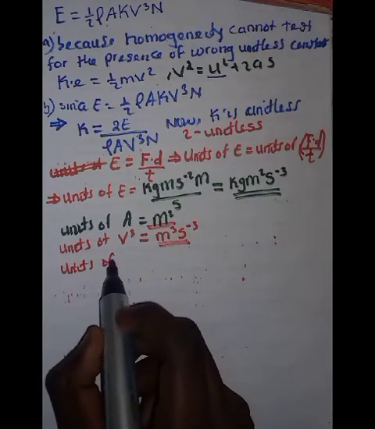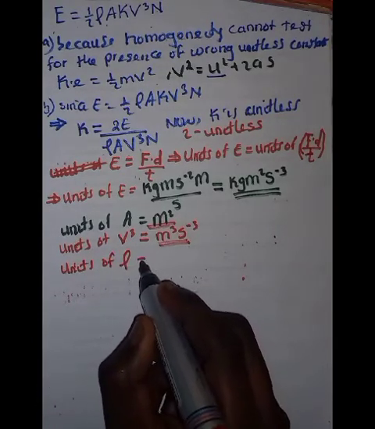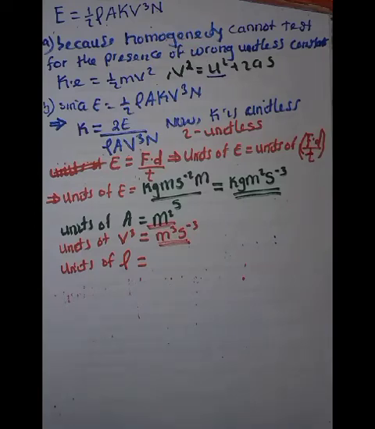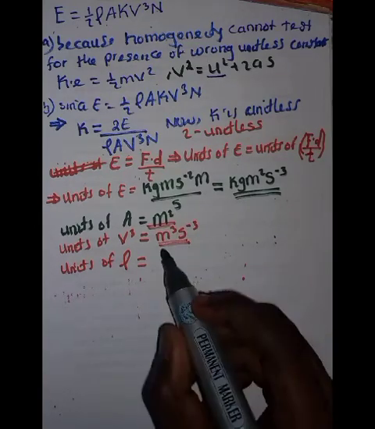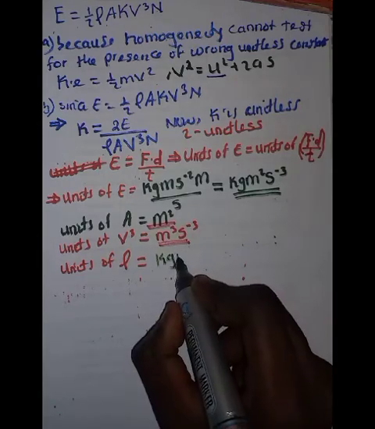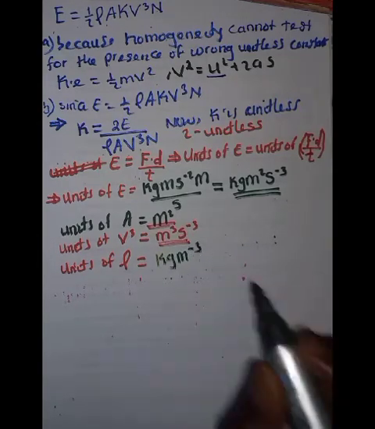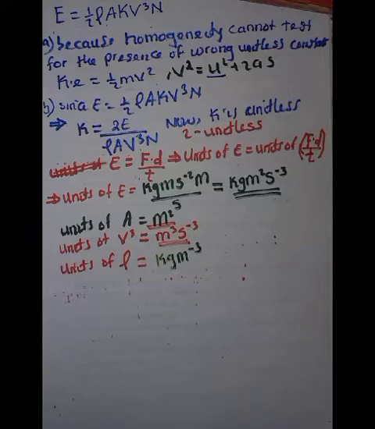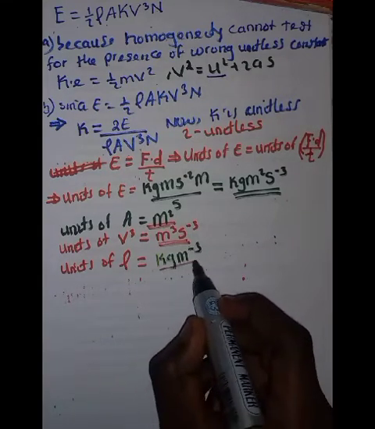Then we are going to have the units of the air density rho. We know that density is mass per unit volume, right? So we take the mass, which is kilograms, all over the volume, which is cubic meters. So this is the base unit of rho.